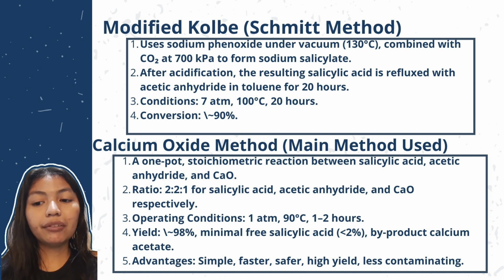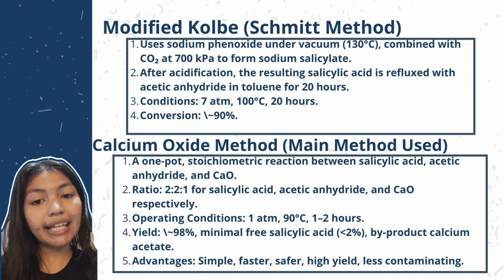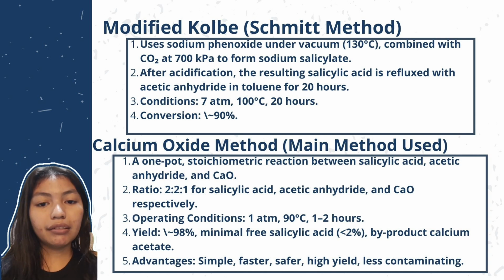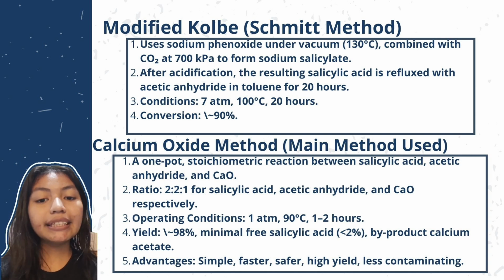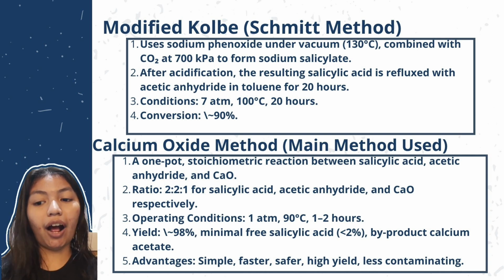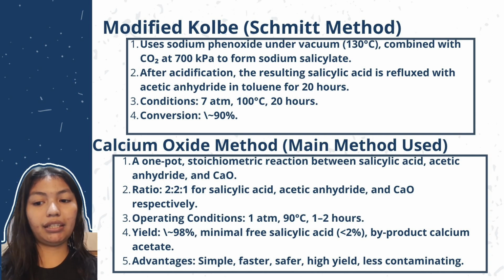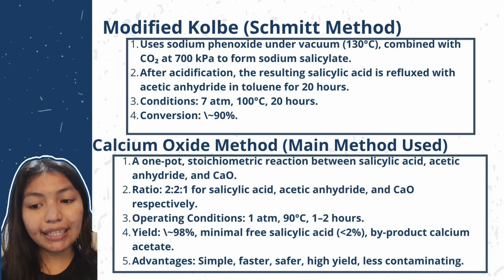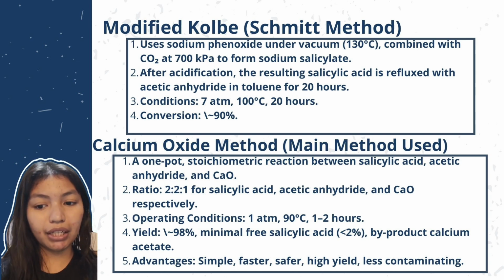Yield approximately 98%, minimal free salicylic acid less than 2%, calcium acetate as by-product. Advantages: simple, faster, safer, high yield, less contamination. The CaO method was designed because of its superior efficiency, ease of control, and economic feasibility.